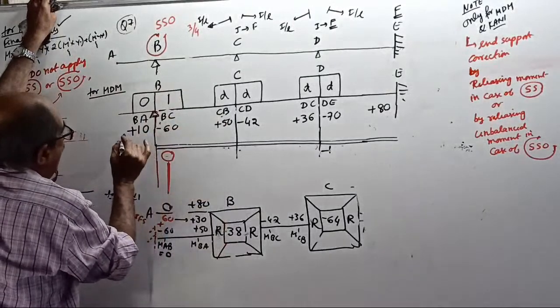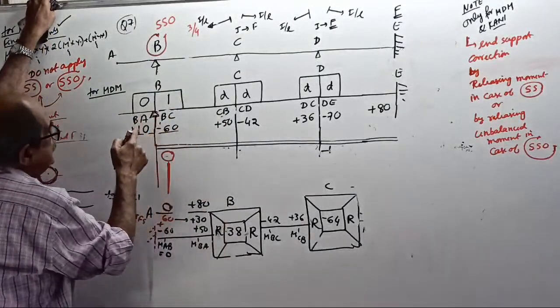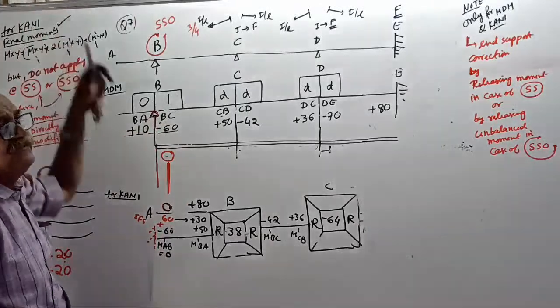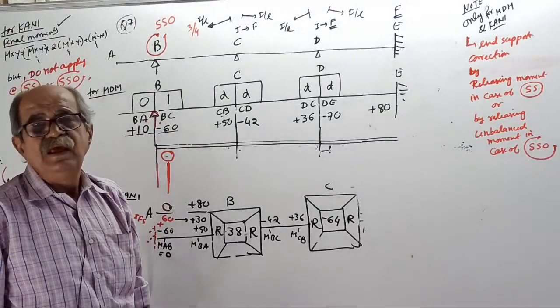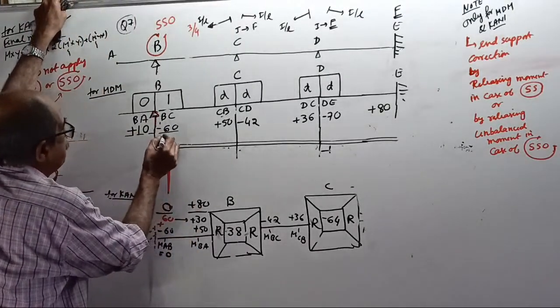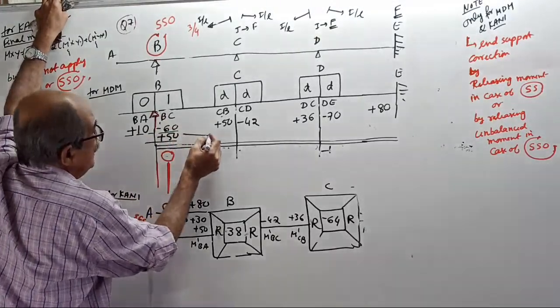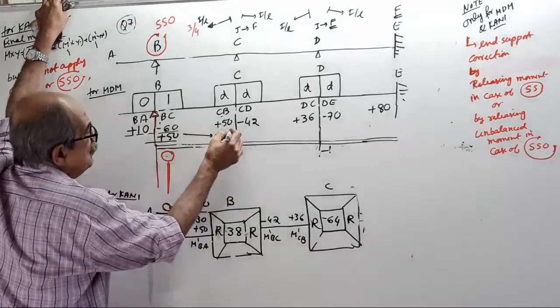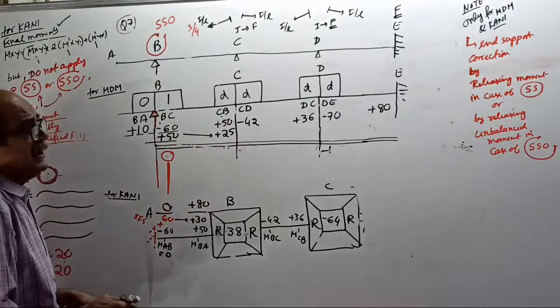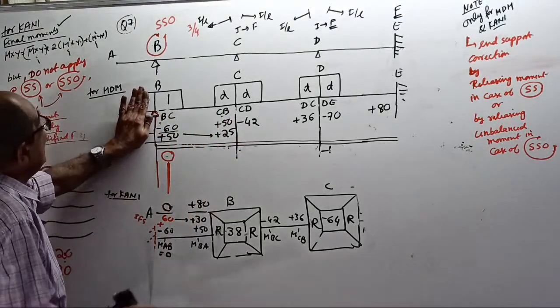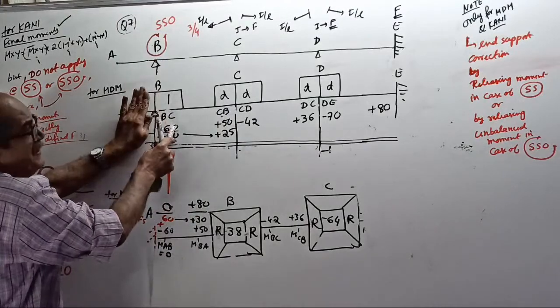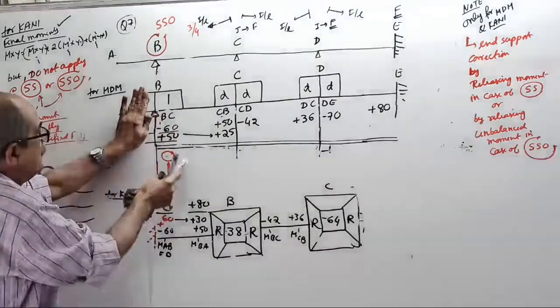See, add the two values. 10 minus 60 is minus 50. Change the sign, plus 50 over. Half carry over here, plus 25 over. Again I will tell you, if the overhang is not there and it is simple support, minus 60, put plus 60, it will become 0.